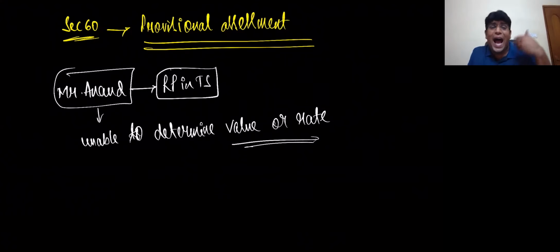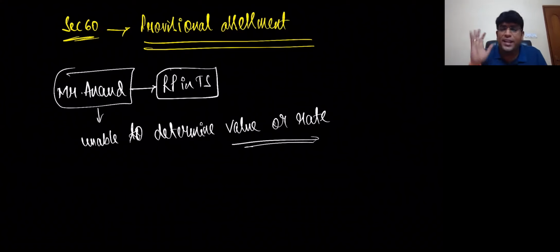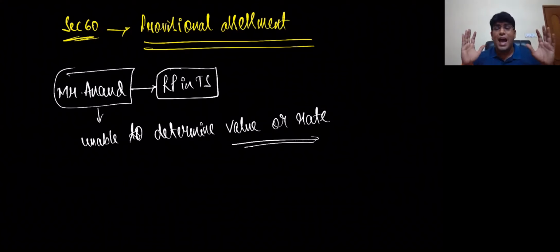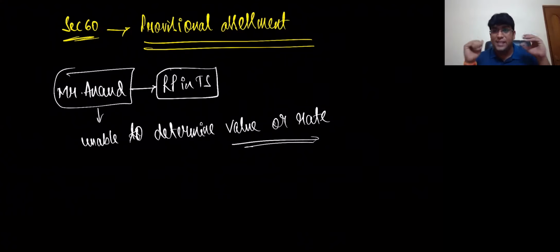Now, what I am trying to tell you is, if a particular person is unable to determine value, he is not able to do valuation properly for whatever reason it is. The reason could be because it is a specialized product and special complications are involved. Subsidies have come, incidental expenses are there, or some other charges are being charged, and he is unable to ascertain or exactly understand what to add, what not to add, or is not able to determine value only.